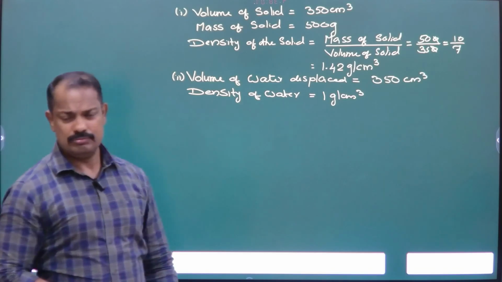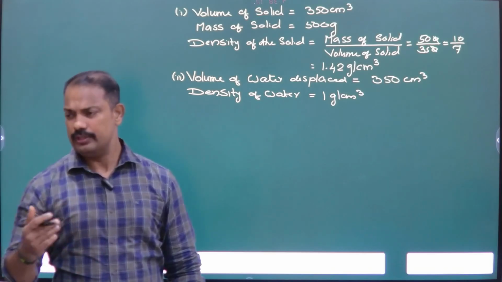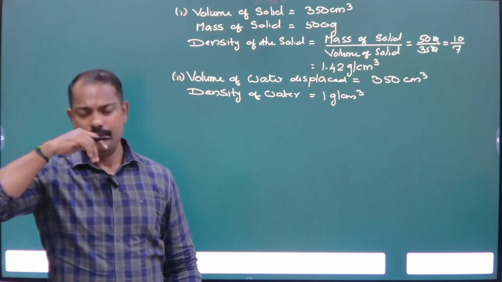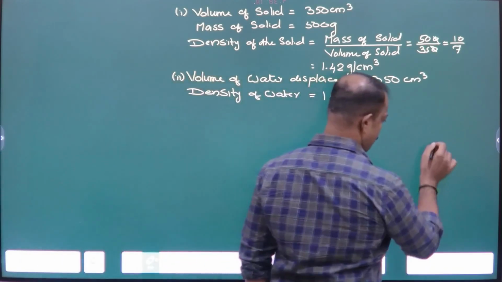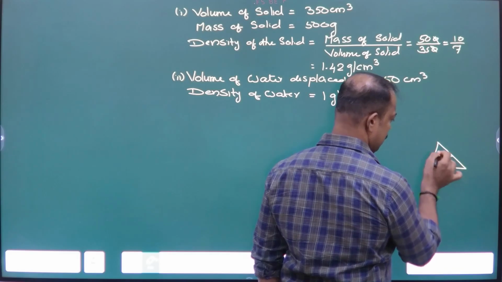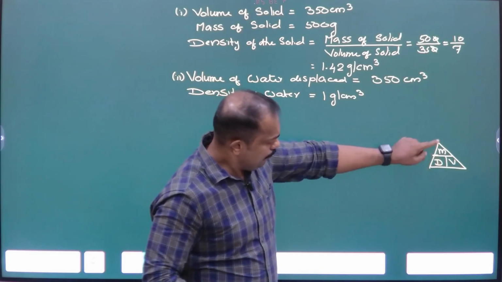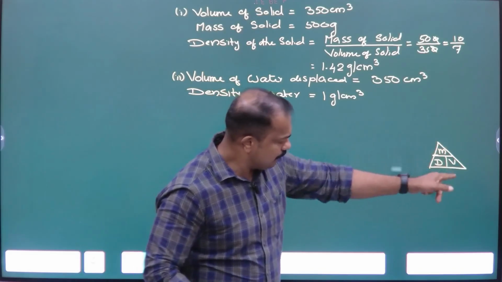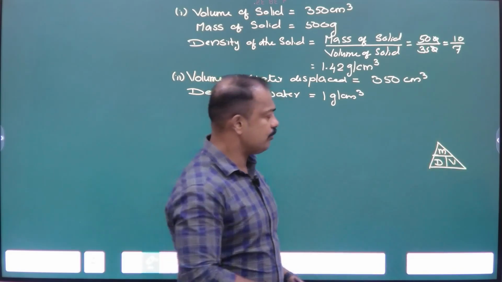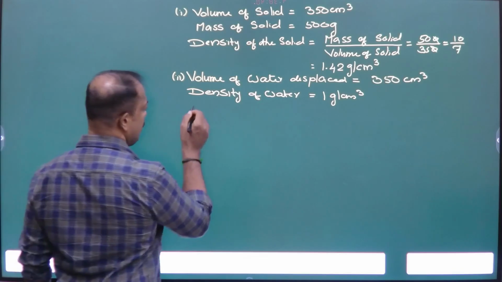Mass is equal to volume into density. Let me draw a triangle and show. Here comes density, here comes mass, here comes volume. So density is equal to mass by volume. Mass is equal to density into volume. Volume is equal to mass by density. So here you have to find mass: mass of water displaced.